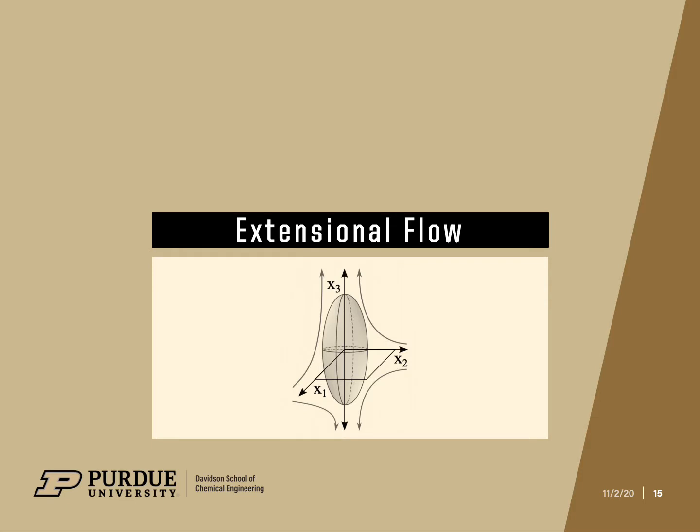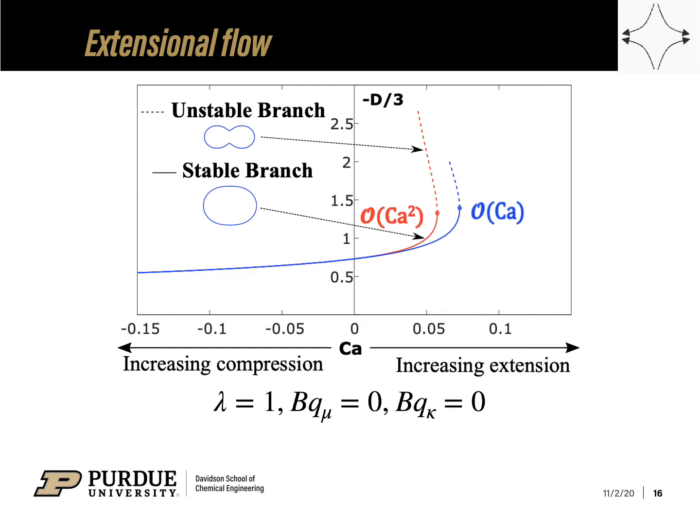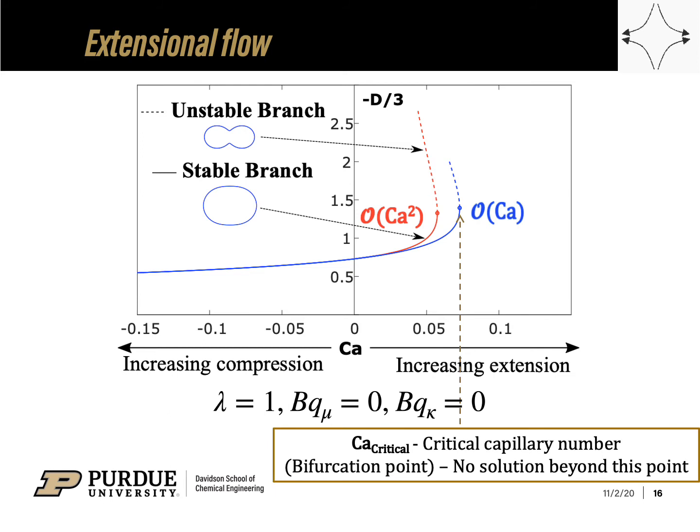First, I'll discuss the results for extensional flow. The plot of one of the components of the deformation tensor versus capillary number results in a turning point bifurcation curve. As we move along increasing capillary number, the steady-state solution reduces from 1 or 2 to 0. The capillary number at the turning point represents the critical capillary number.